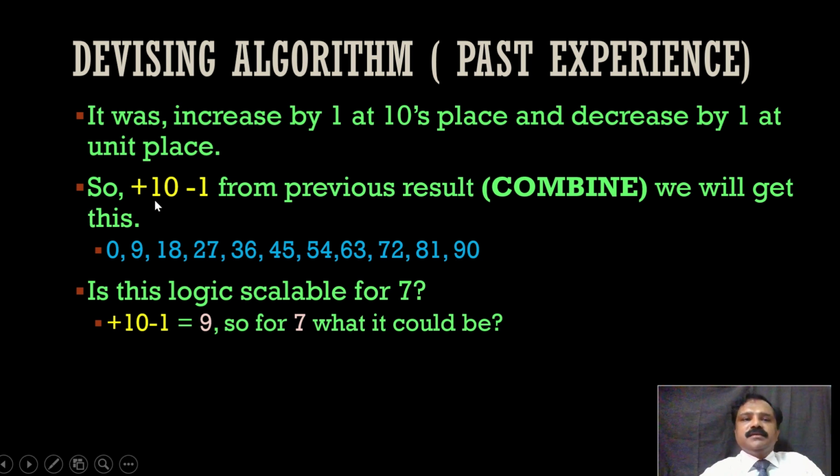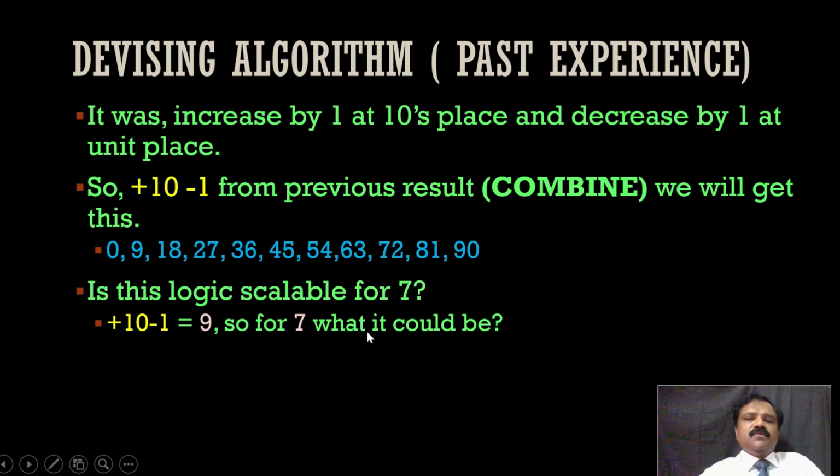So we are not using the digit 9 here to find the multiples of 9. We all know that, right? So we have related that problem, that sub-solution, to something we already know, right? And we combine the results, all these results, we will get the solution, right? Multiples of 9. So is this logic scalable for 7? Can we extend this logic for 7? So we know plus 10 minus 1 is what we did, that is equal to 9, right?